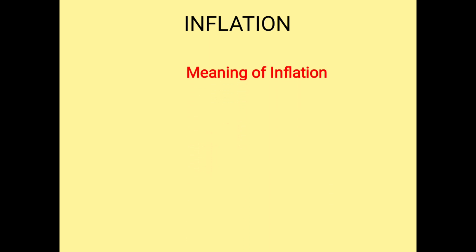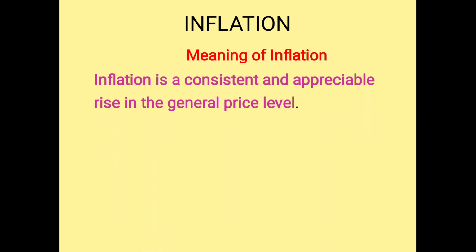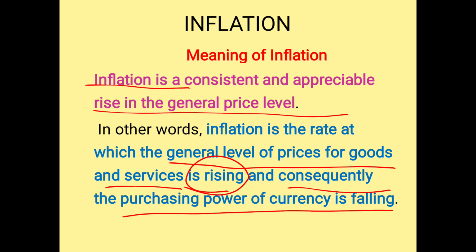So generally, what is inflation? A general rise in price level. The prices of the commodities are rising, then it is due to inflation. In your book the simple meaning given is rise in general price level. You can put it in another way: the general price level for goods and services is rising, and consequently the purchasing power of currency is falling. So these are the two meanings of inflation.